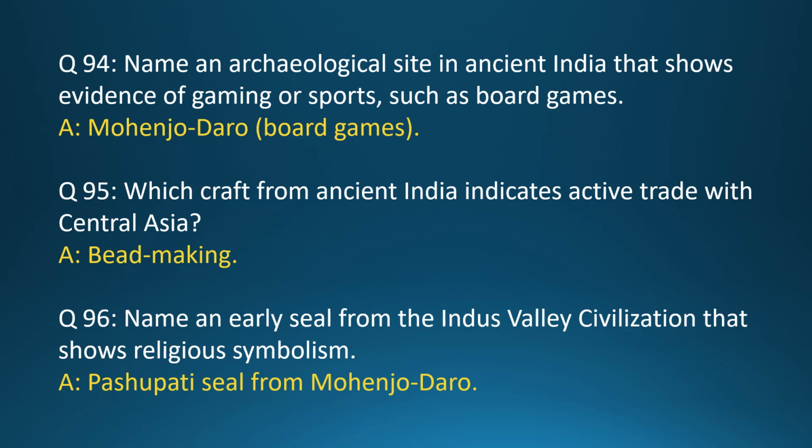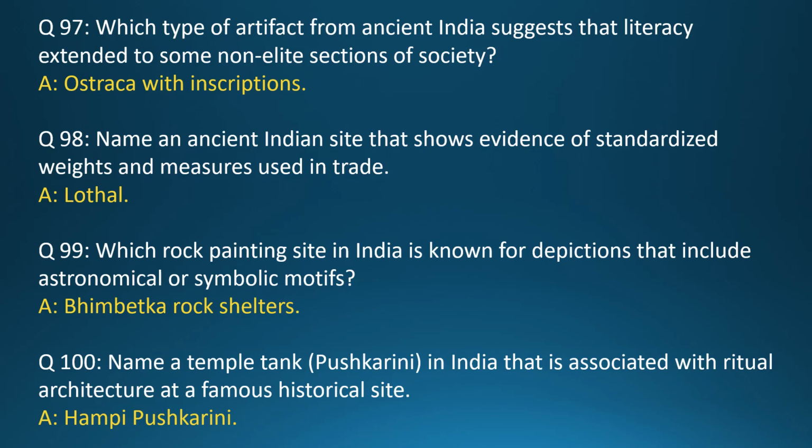Question 96. Name an early seal from the Indus Valley Civilization that shows religious symbolism. Answer: Pashupati seal from Mohenjo-daro. Question 97. Which type of artifact from ancient India suggests that literacy extended to some non-elite sections of society? Answer: Ostraka with inscriptions.